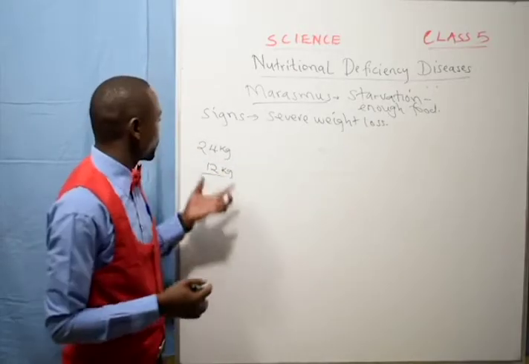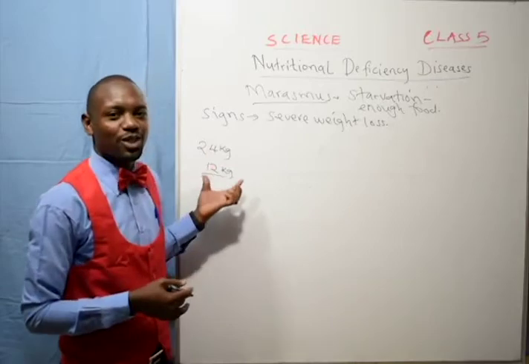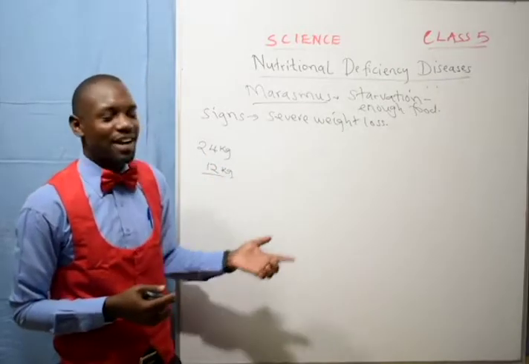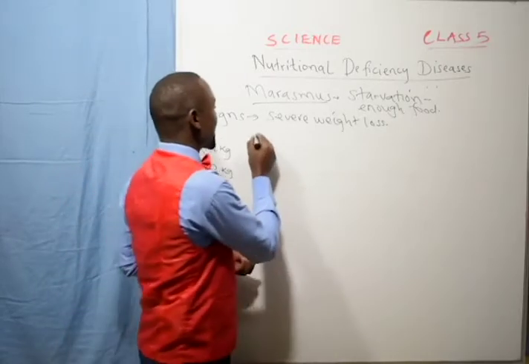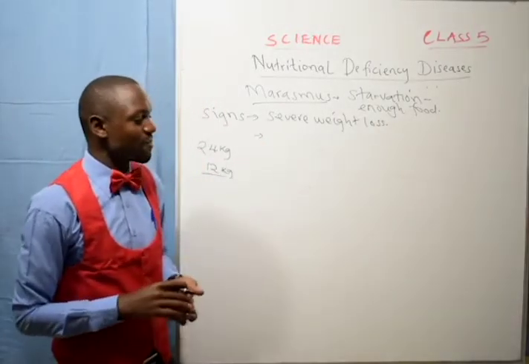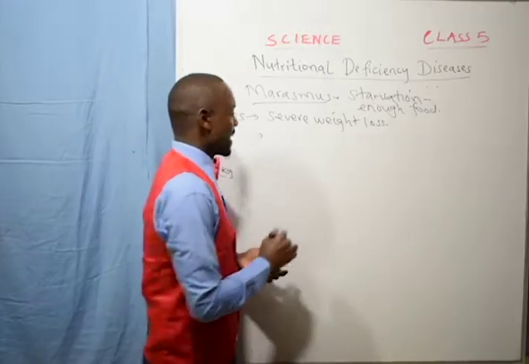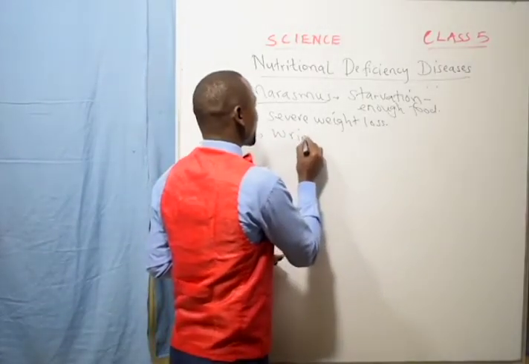Within 1 week, you go all the way from 24 kilograms to 12 kilograms. That is a sign of marasmus. It means you are not having enough food. This is very dangerous.